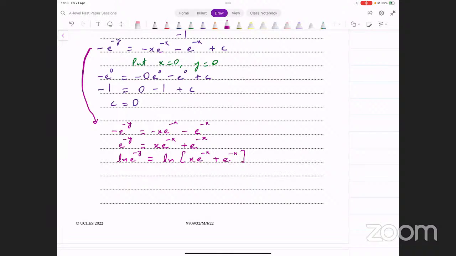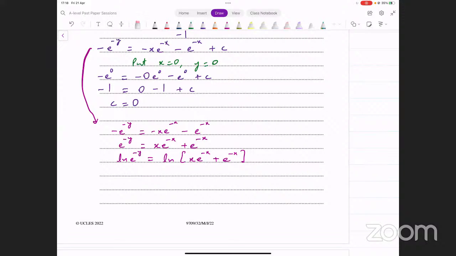Remember, ये नहीं कर सकते कि दोनों टर्म्स के ऊपर अलग-अलग log लगा लें. That would be wrong. So if you have a equals b plus c, you cannot say that if you take ln, it's going to become ln b plus ln c on the right side. That's wrong. This is actually going to be ln of a equal to ln of b plus c. पूरे के ऊपर ln लग रहा होगा. जो पूरा एक्सप्रेशन है आपके पास, उस पूरे के बाहर आपके पास ln आ रहा होगा.